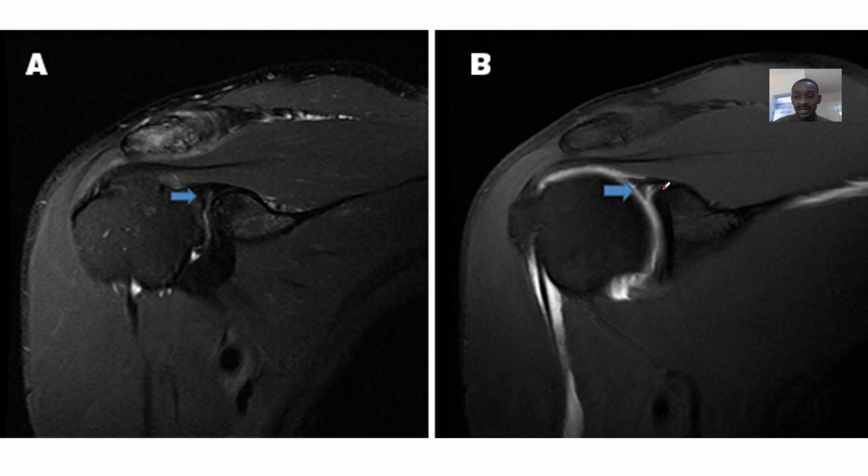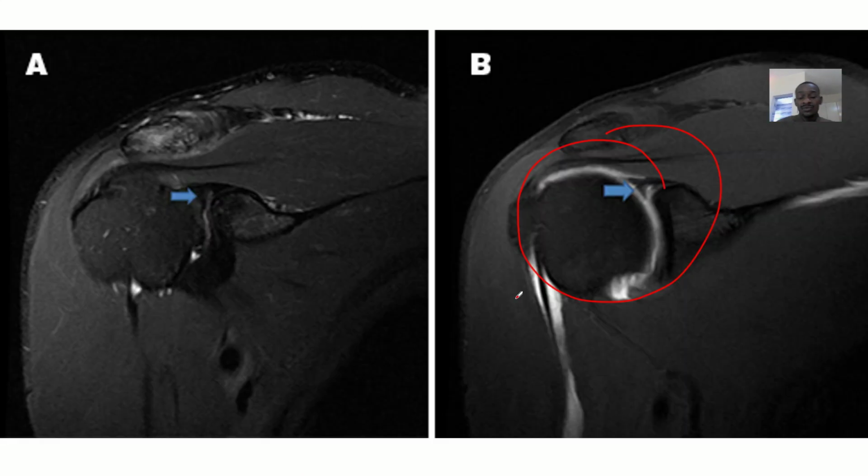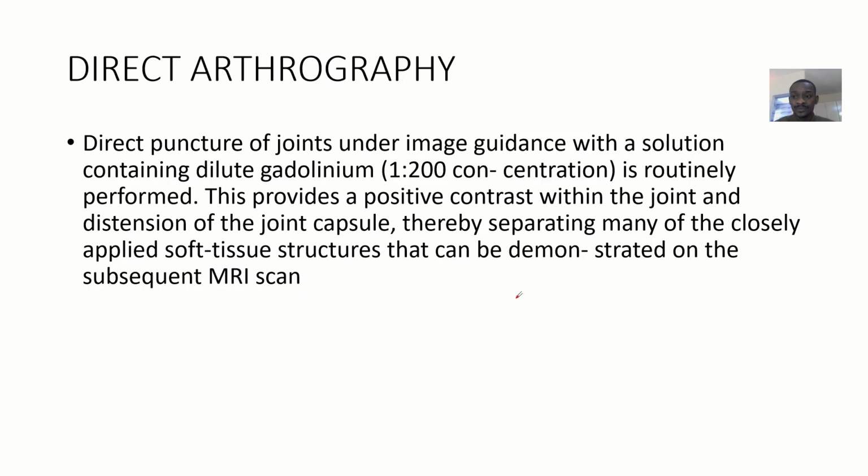So you can see this one is a shoulder joint. Okay, so you can see the contrast being injected right into the joint. See the contrast dye being injected. Okay, so you do it, then you take a picture. Okay, so this will give you greater highlights of what you are looking for.